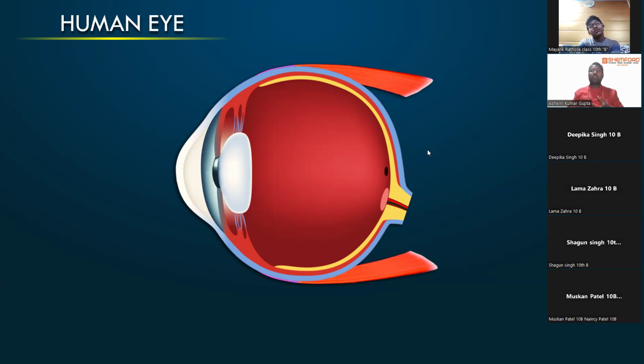This is the body part which enables us, which facilitates us, to see the things in our outer world. Our world is so fantastic. Our world has so many lovely scenarios, but how can we see them? With the help of the human eye.